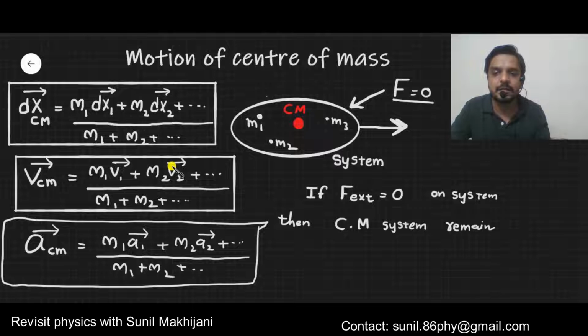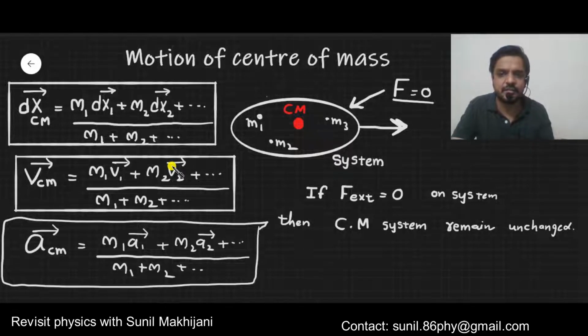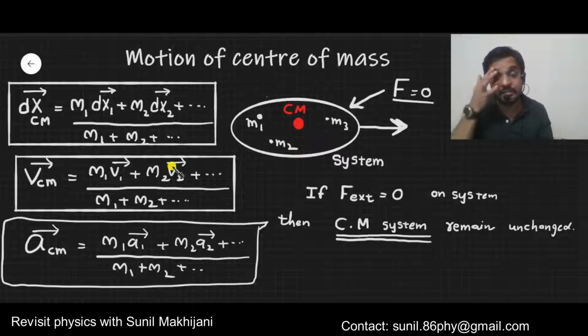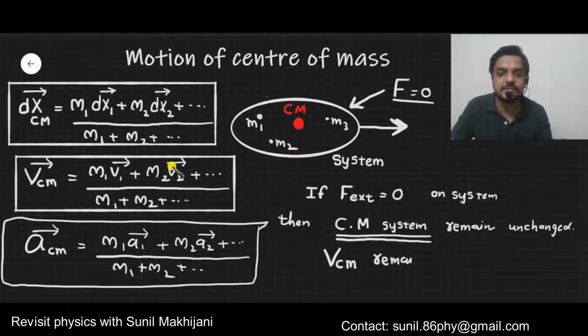remains unchanged. Meaning if center of mass is in whatever state, it remains in that state only. If center of mass is at rest, it remains at rest only. If center of mass is moving, it keeps on moving with the same velocity. Meaning center of mass does not accelerate, does not change its velocity. You can say the velocity of center of mass remains constant. Whatever is its velocity, it remains constant.